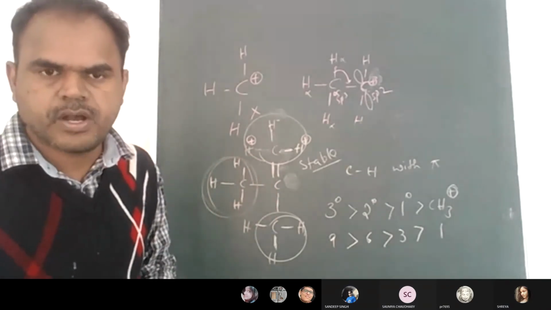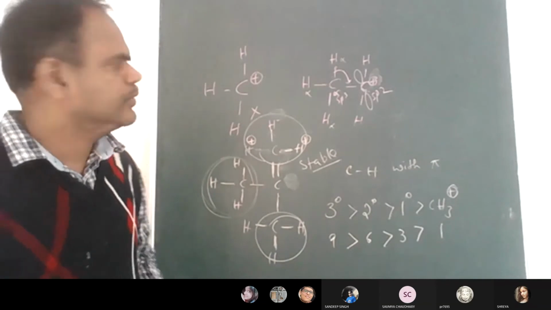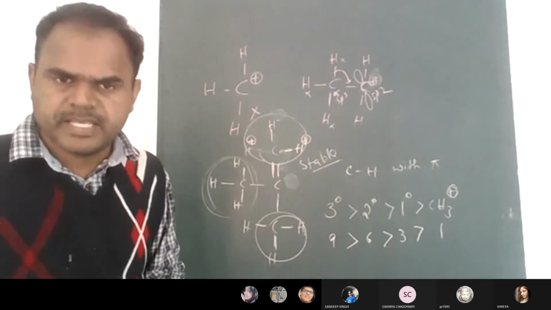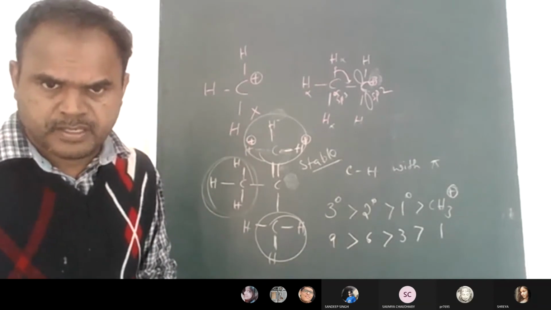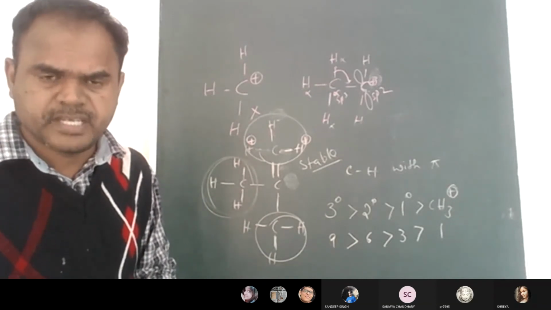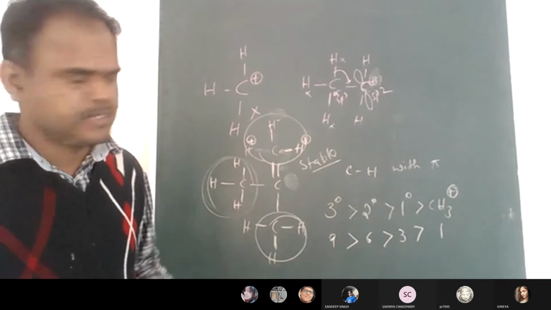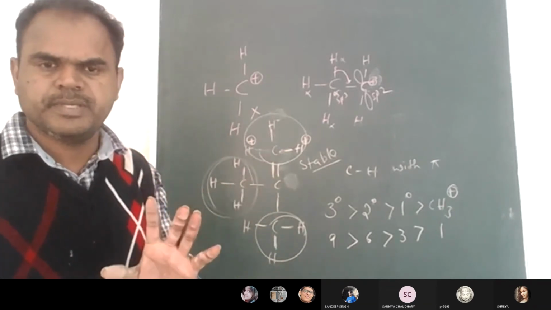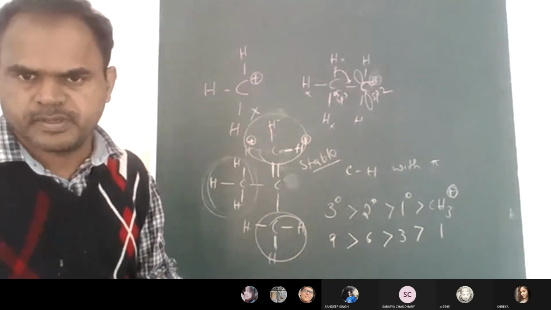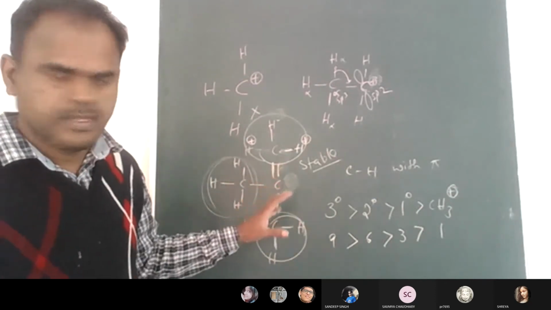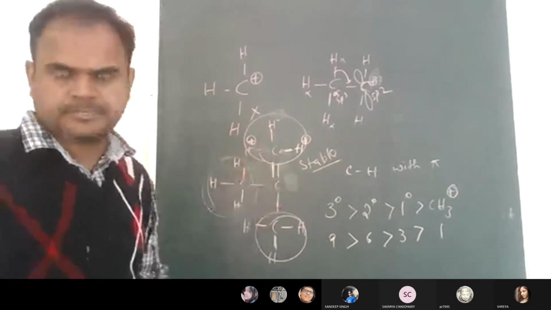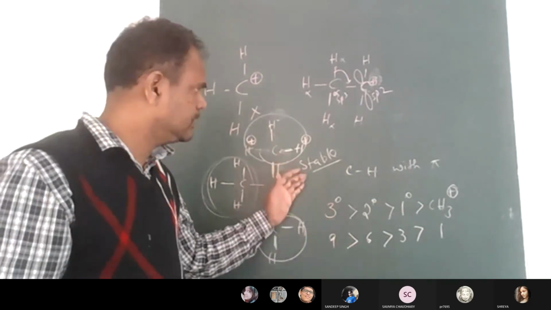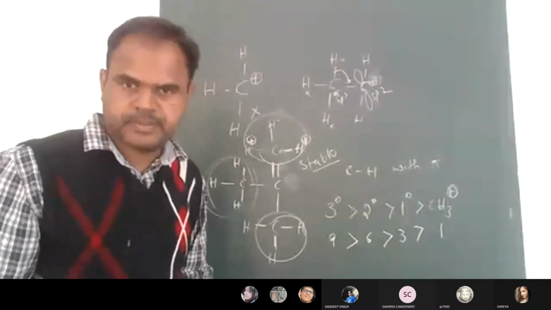It is otherwise called no bond resonance. So this no bond resonance can help this carbocation to stabilize temporarily during the reaction intermediate. These are all produced as reaction intermediates. These are not the products. So these are the reaction intermediates. Before formation of the products, these ions are formed. Got it?